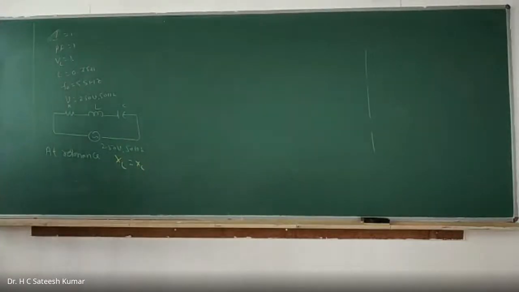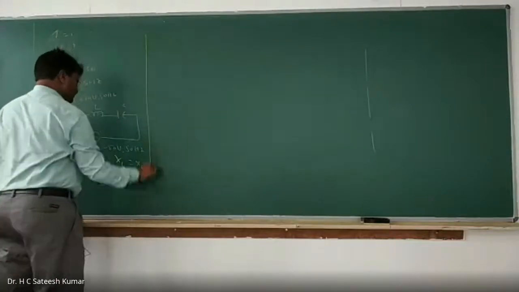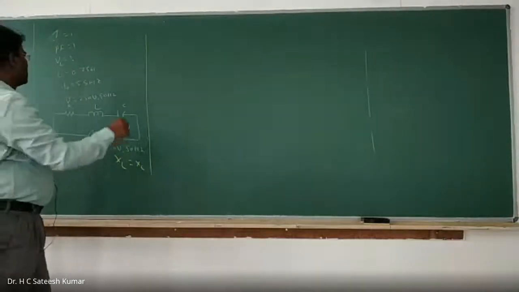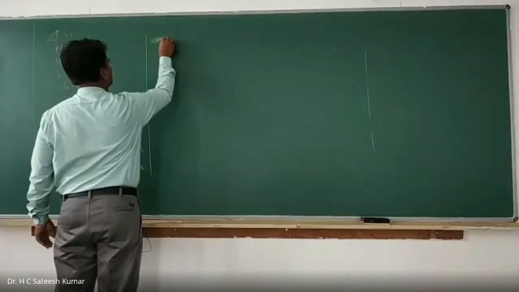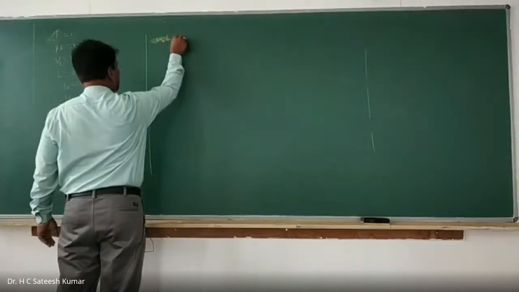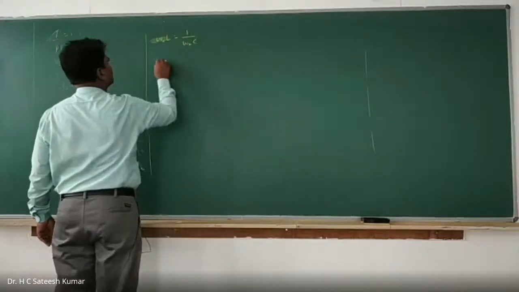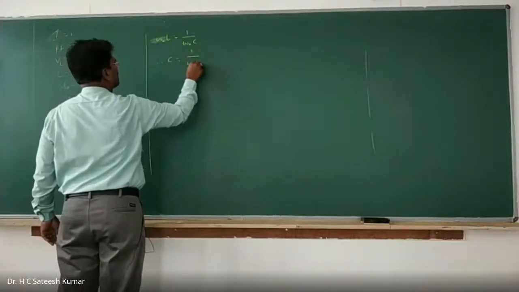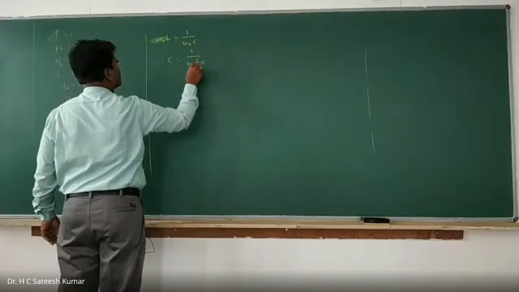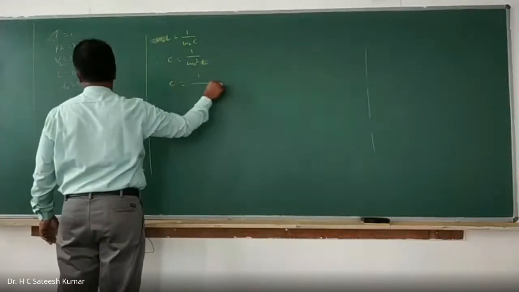XL is omega naught into L, which is equal to 1 by omega naught into C. Therefore, C is equal to 1 by omega naught square into L.